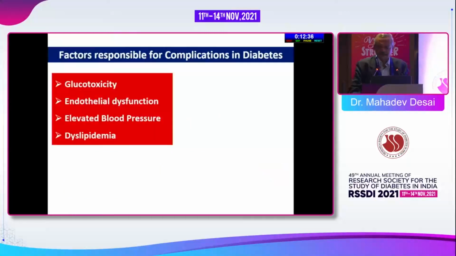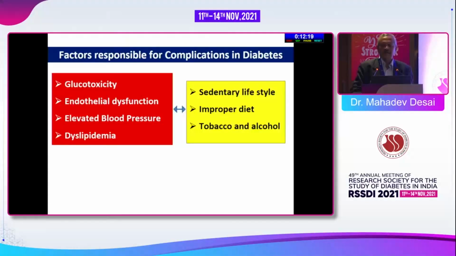But there are other factors also responsible for complications of diabetes. We need to know the responsible factors, only then can we prevent them. So over and above glucotoxicity, we have endothelial dysfunction, blood pressure elevations and dyslipidemia, which are further aggravated by a sedentary lifestyle, improper diet, tobacco and alcohol, and tobacco including e-cigarettes now, we can say.